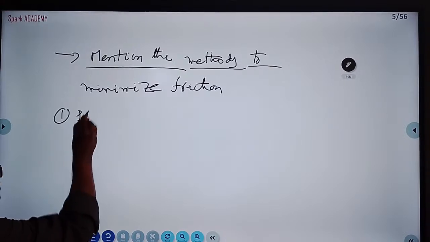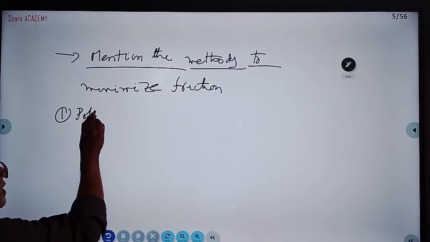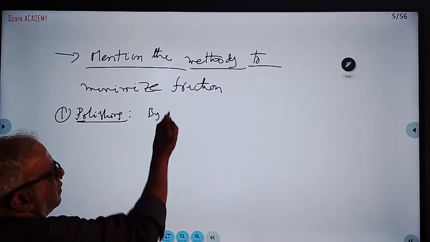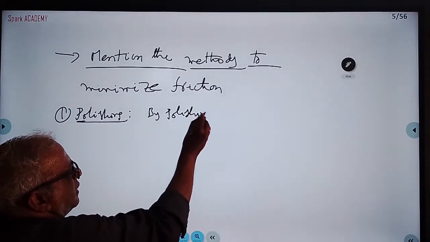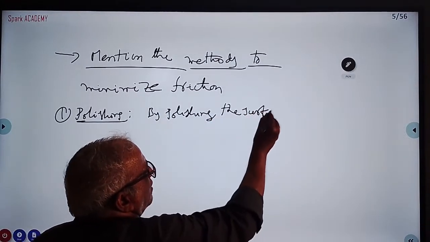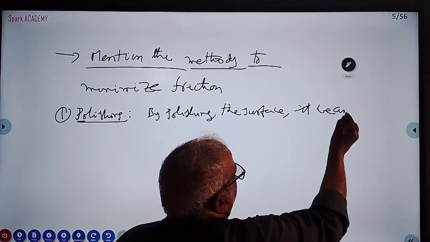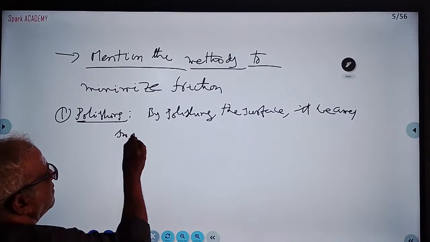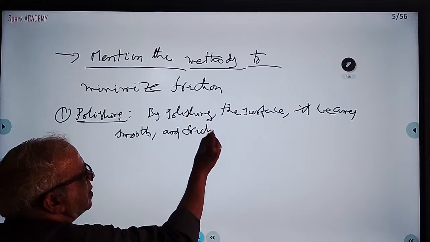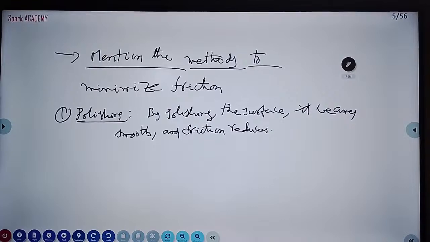First is called polishing. By polishing the surface, it becomes smooth and friction reduces, because intermolecular forces will become less.